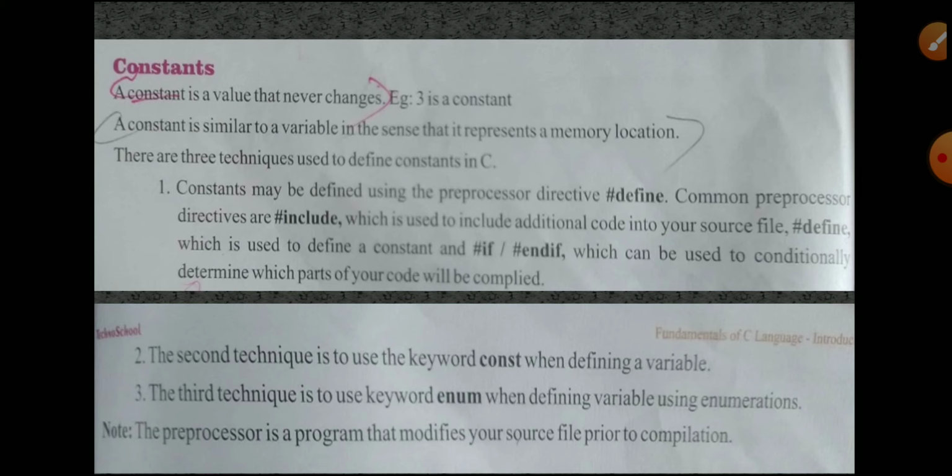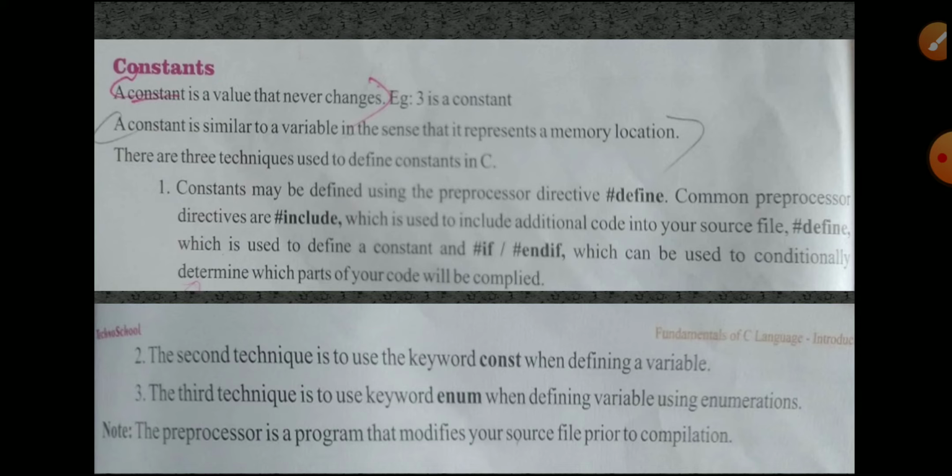Okay, it will have some location to store all the values. For constant values, 3 means 3 is a constant. It is not possible to change it in the whole program. That variable value will be 3 only. After the execution, whenever you check, that value will be 3 only.